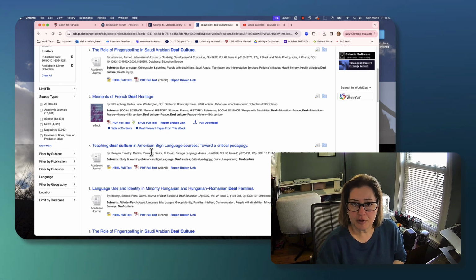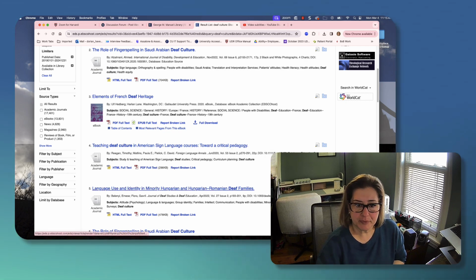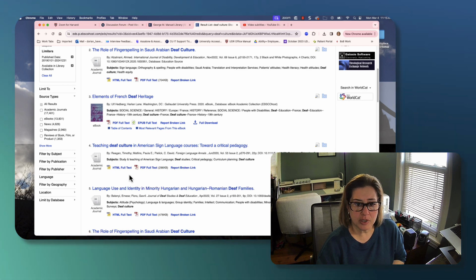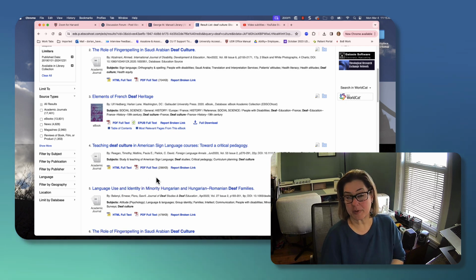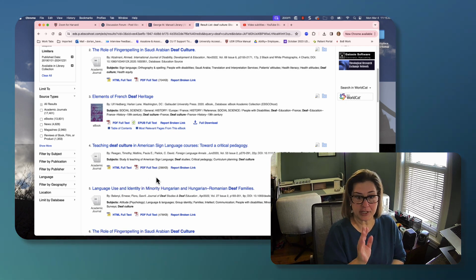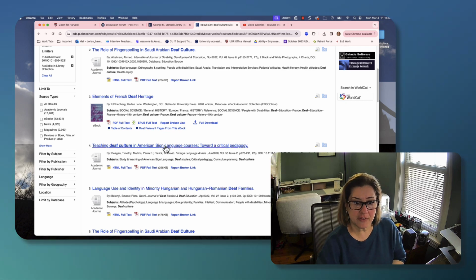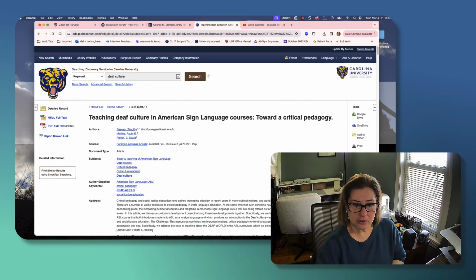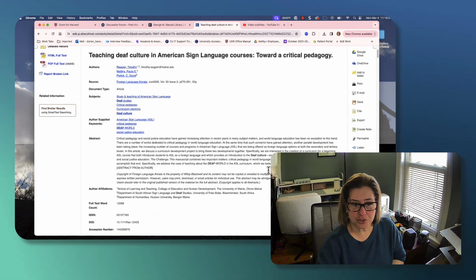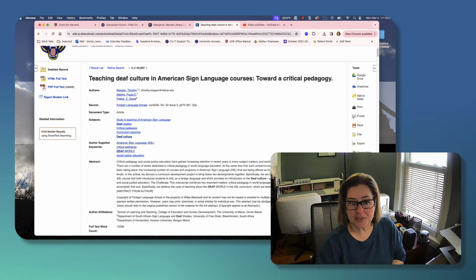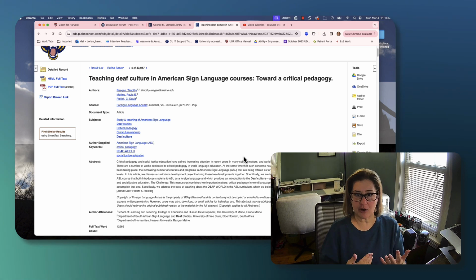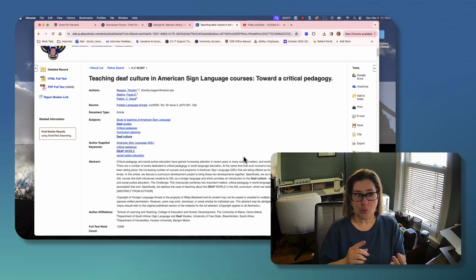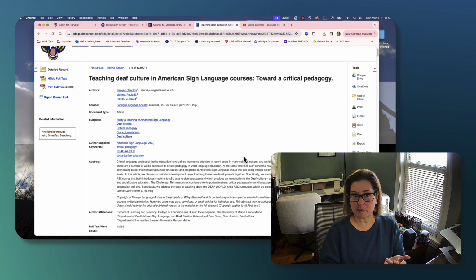So it tells you very briefly where it's from, the dates, and if there's a full text, you have HTML full text as well as the PDF, which is fabulous because you can pull up the full article and just look at it right now. If we click on this link of the title, it's going to give us a bunch of different functions that you should look at first. The first thing that's most important, it's going to give you an abstract. So an abstract is a very brief, usually one paragraph summary that tells you what the article is about and what you can expect to see.